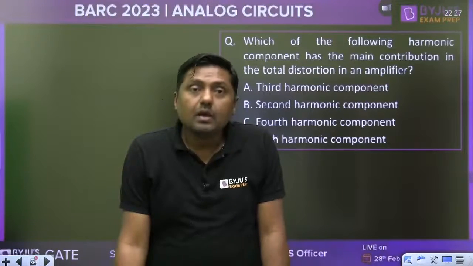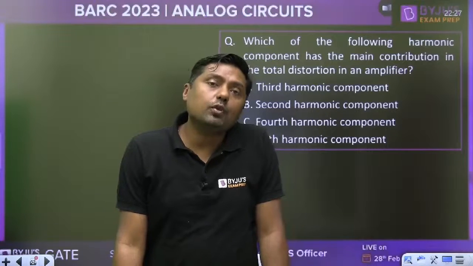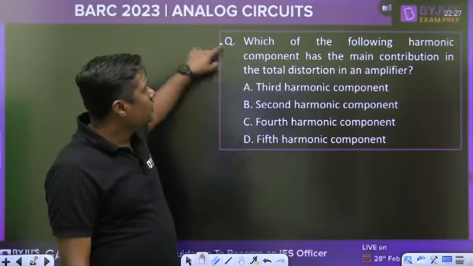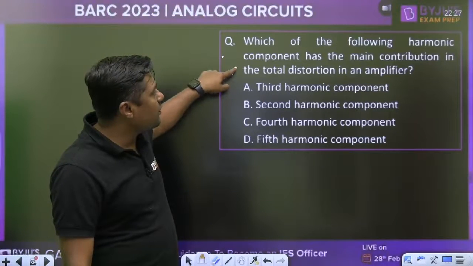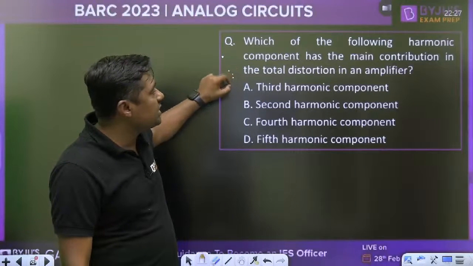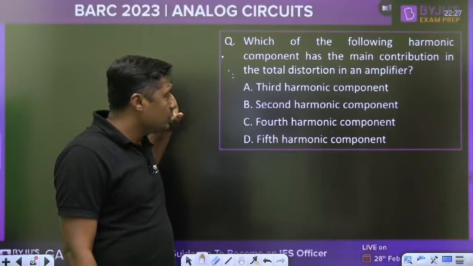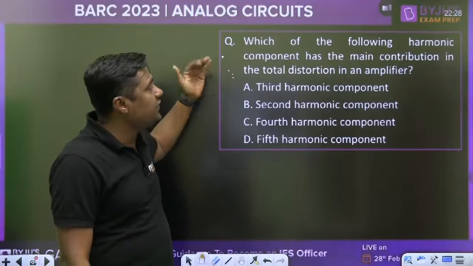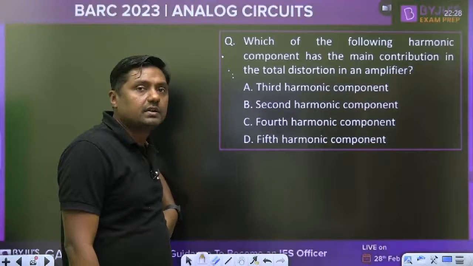Right, here it comes like this. And already I have given you the numerical now. Already we have solved the numerical on the diagrams. Which of the following harmonic components has the main contribution in the total distortion in an amplifier? If you have an idea, then you can calculate. I will give you the formula for how to calculate the efficiency. What is the formula for that?